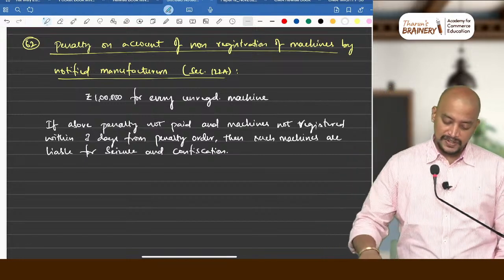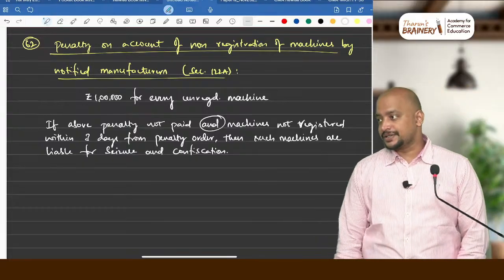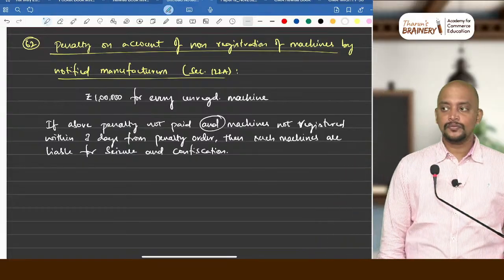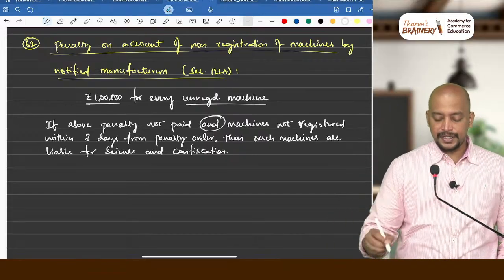Yes, both. That's why I use the word and. Penalty is also payable, machines also should be registered. 1 lakh for every unregistered machine.